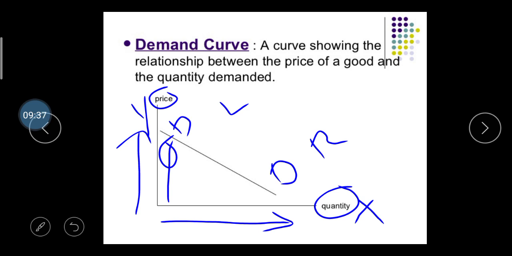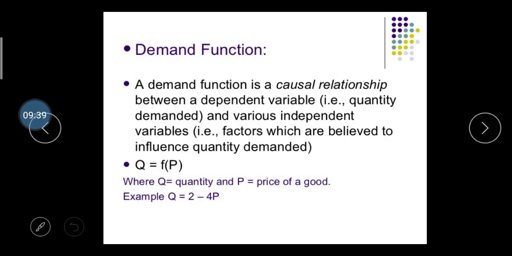Okay, then after, there are the demand functions. A demand function is the causal relationship between the dependent variable, like the quantity of demand, and various independent variables. These are the factors which we believe influence the quantity demanded, right? So here there is a mathematical equation: the quantity is equal to a functional relationship of the price. Okay, if the price is higher, then your demand is lower, and if the price is lesser, then your demand